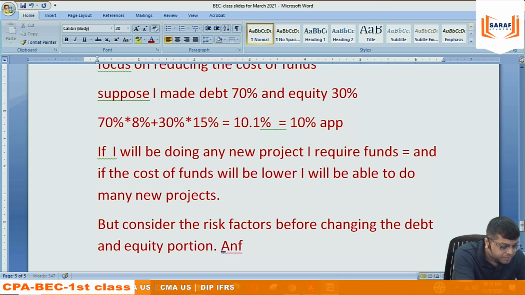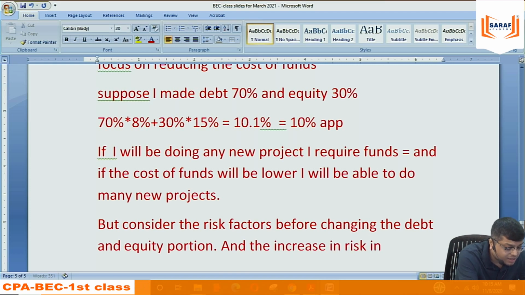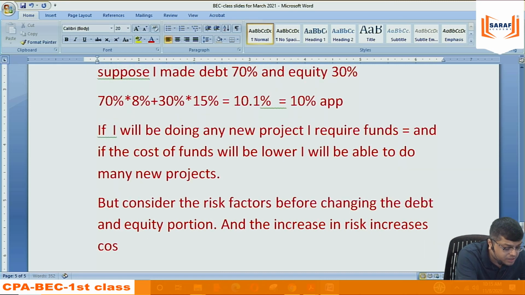And the increase in risk increases the cost of equity.